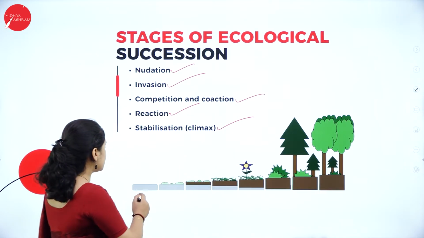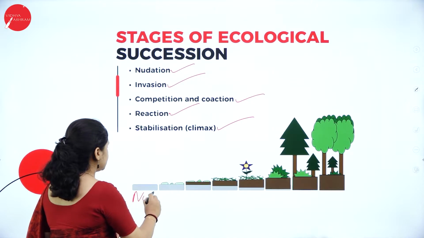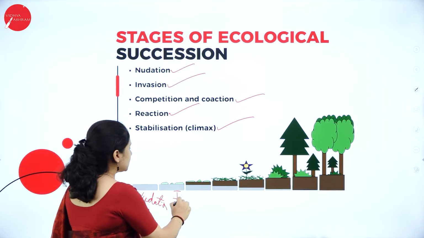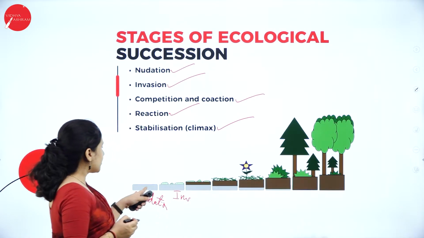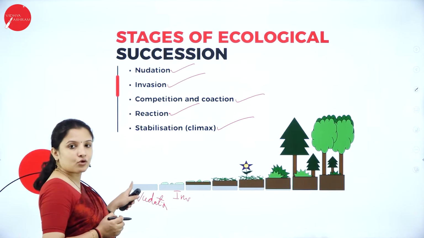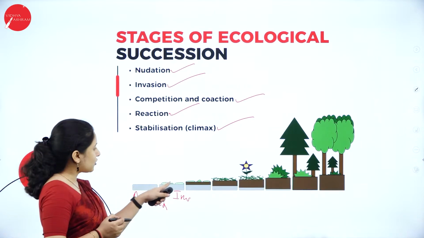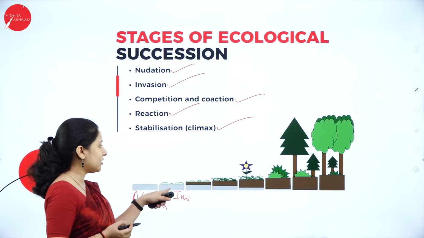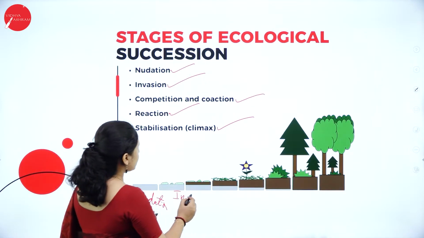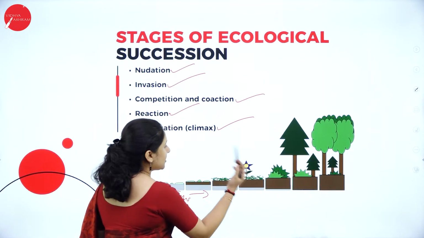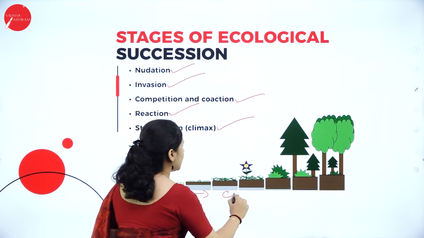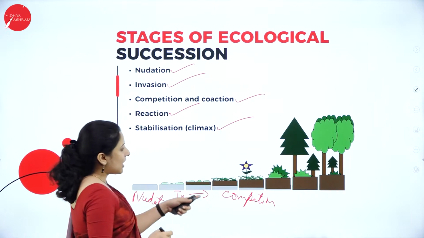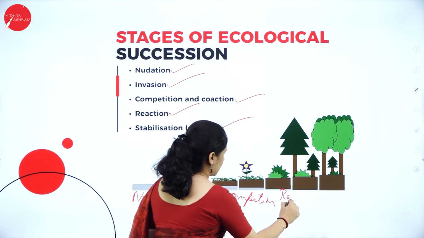So here this is nudation. Then after nudation, we have invasion. Nudation means nothing is growing in that area. Later on, some plants will start to invade there. The lower plants will start to invade. That is invasion. Then other plants will start to come here. Then we'll have competition. Competition will start between the plants. After that, some reaction might occur.